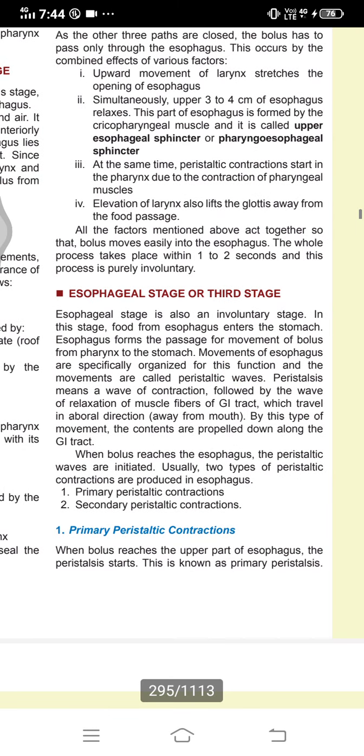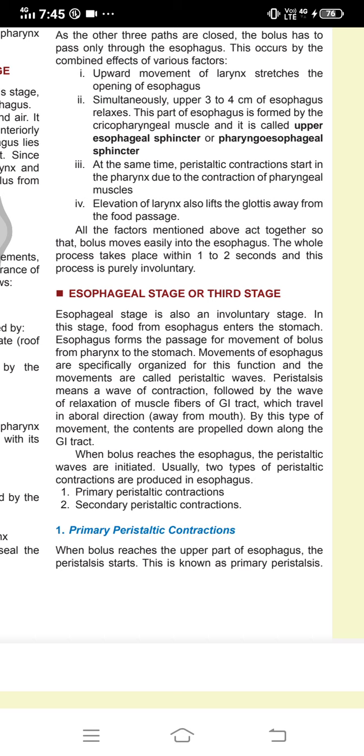Now the third or last phase, the esophageal phase. It is an involuntary stage. In this stage, food from the esophagus enters the stomach. The esophagus forms the passage for movement of the bolus from the pharynx to the stomach. Movements of the esophagus are specifically organized for this function, and the movements are called peristaltic waves.